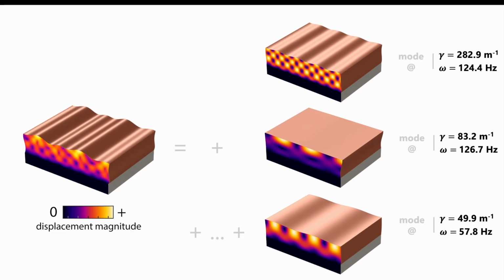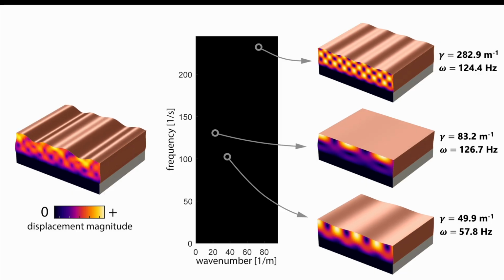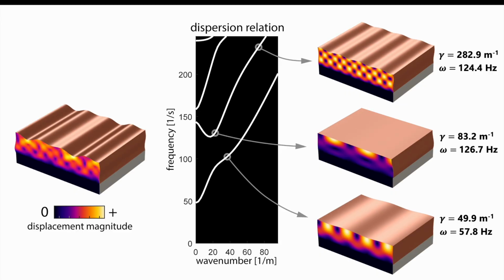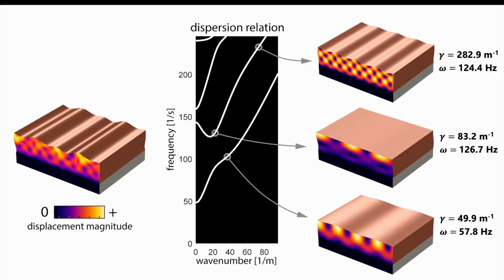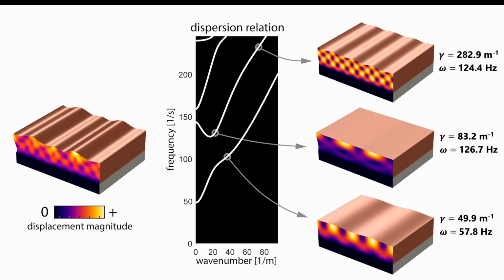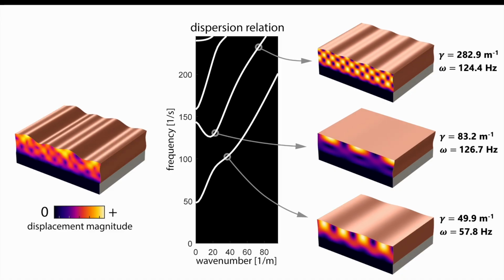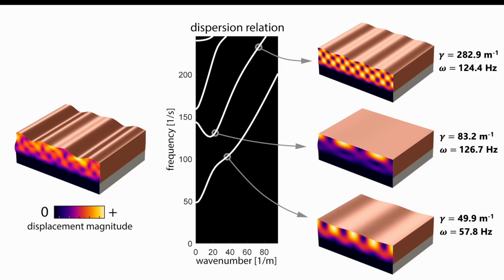The material properties and thickness of the soft tissue determine which wave number frequency pairs are allowed to propagate as waves. This is compactly described by the dispersion relation. Shown here by white curves, the dispersion relation of a given wave medium is a multi-valued function that tells us which wave number frequency pairs are permitted by the medium. This is the observable that we use to perform inference.